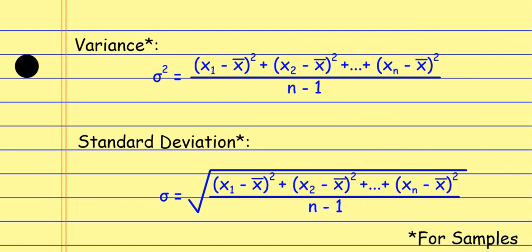The next measures of dispersion we're going to talk about are the variance and standard deviation. And kind of like the range, they're measuring how far spread out this data is. The difference here is the range measures how spread out it is based on the highest and the lowest, from one extreme to the other. The standard deviation, and that's really the one we're going to focus on here, measures how spread out it is from the middle of the data, from the mean actually of the data. Okay, and so it's measuring a similar type of thing.